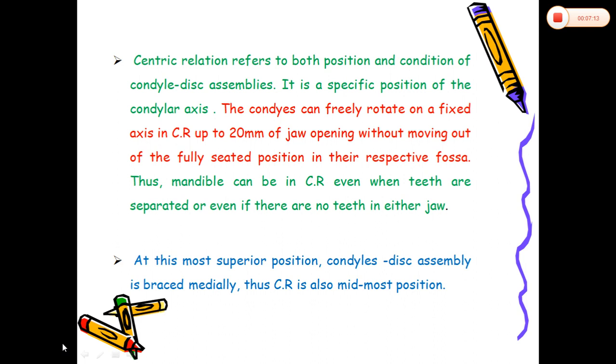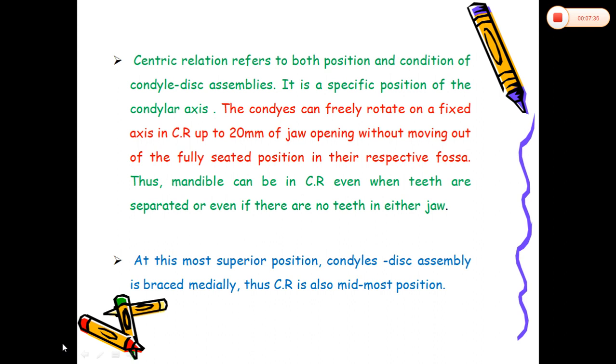Thus, the mandible can be in a centric relation even when teeth are separated or even if there are no teeth in either jaw.